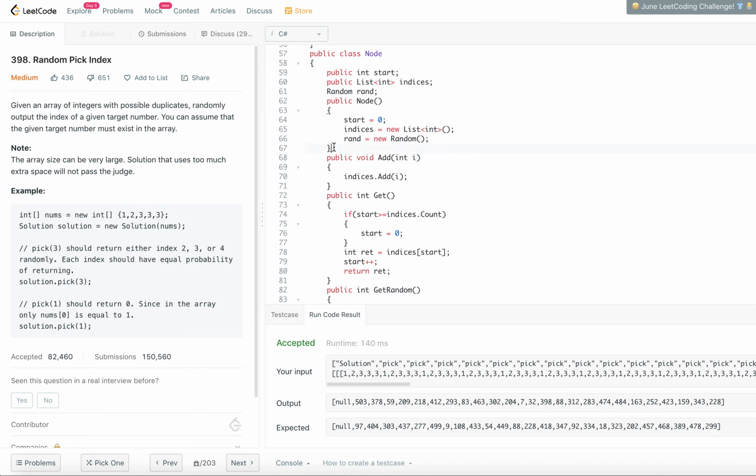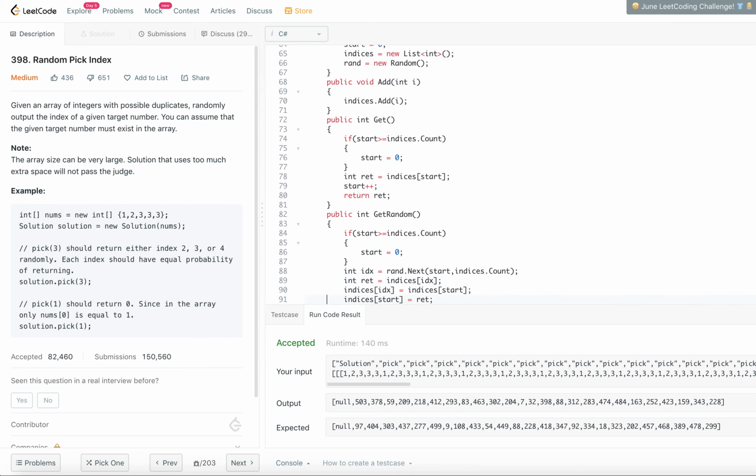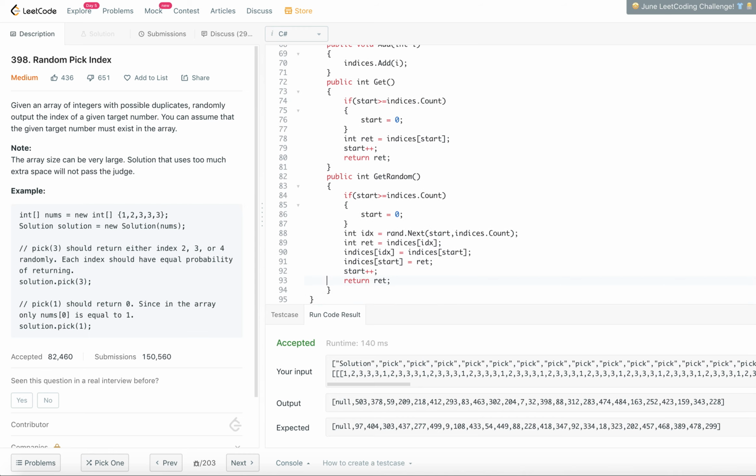Now when you add elements, you just add those indices, but this is where I have two implementations: get and get random. Let's look at the get. This method is going to give you the index by round robin.